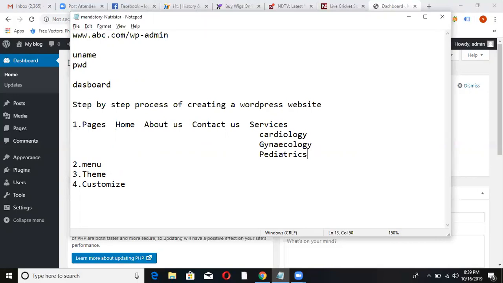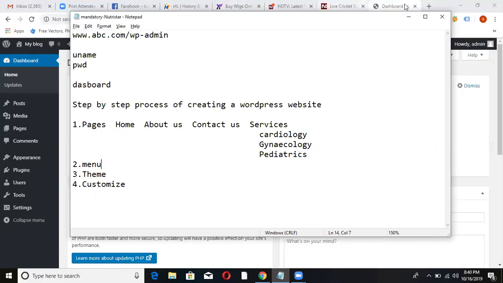Okay, I created pages. I thought that in order to create a website for this hospital, 3, 4, the 7 pages are required. You create them anyway. In future, if you want to add anything, you can add it anyway. After that, you have to make those pages in a proper menu.